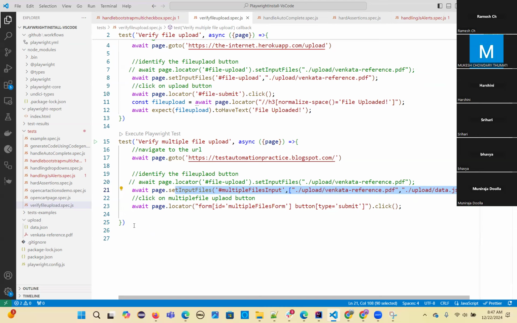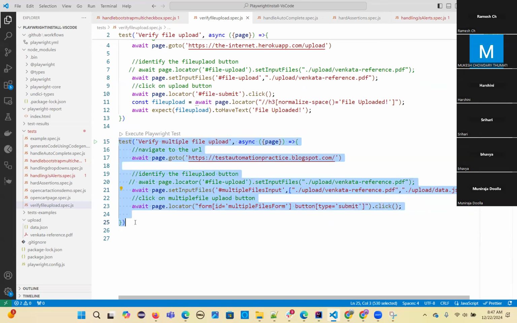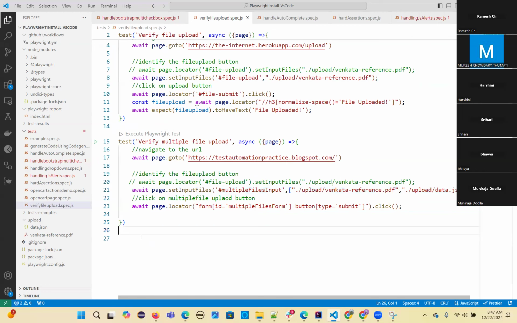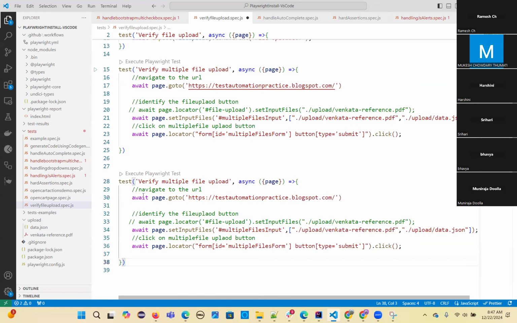Now let me show you another one with a file chooser. File chooser means when you click on the choose file, a window will open where you can select the files, right? So that I'm going to show you by clicking on that. So the third one: multiple file upload with file chooser.